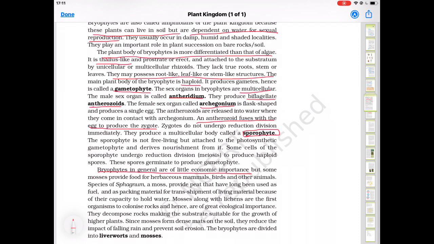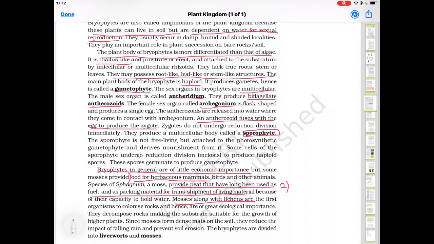But some mosses provide food for herbaceous mammals, birds, and other animals. So, first point, they provide food for herbaceous mammals. They provide peat that has been long used as fuel and as a packing material for transshipment of living materials because of their capacity to hold water. Moss can also be used as a packing material for transferring material because it can hold some water, and it can act as fuel also in dry condition.